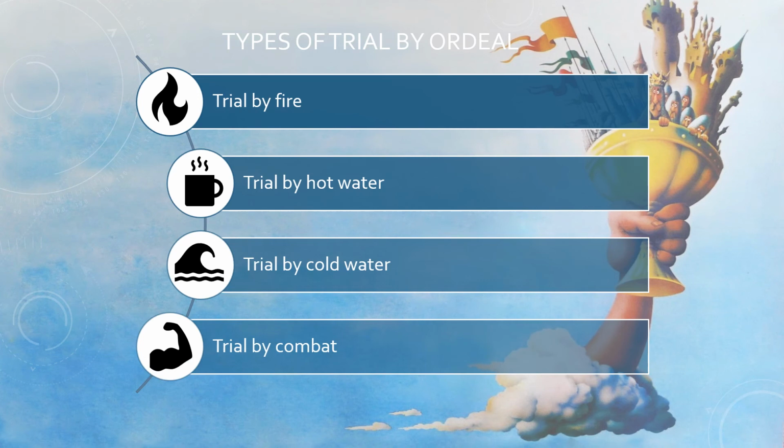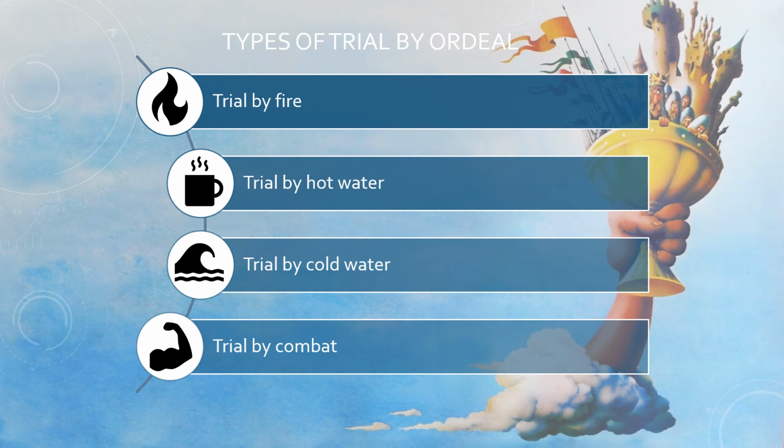Trial by combat, also known as wager of battle or judicial duel, allowed one to fight against their accuser with the understanding that God would only allow the just to win. These trials usually consisted of an appointed fighter or champion on both the side of the accused and the accuser to fight until disabled or until their death.